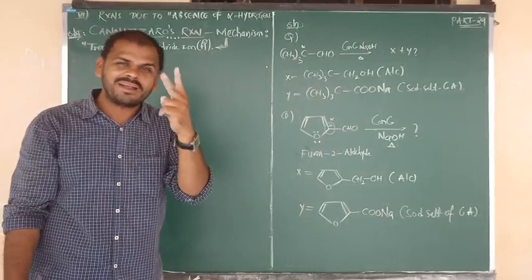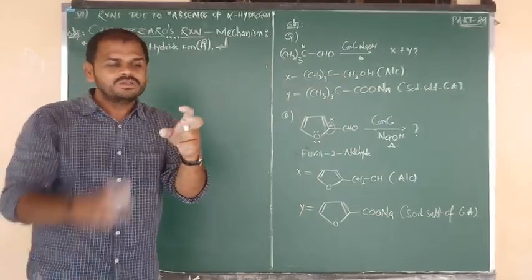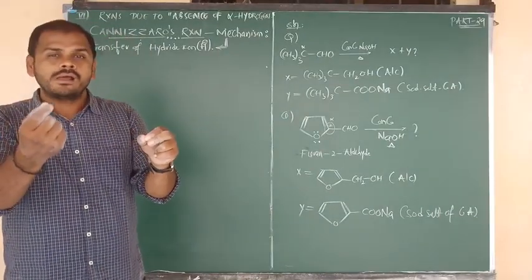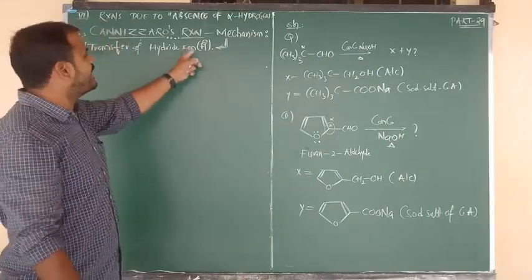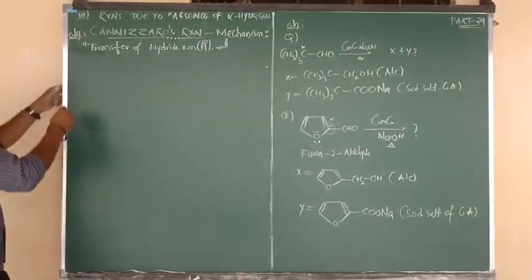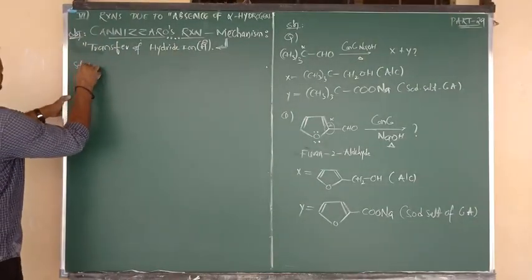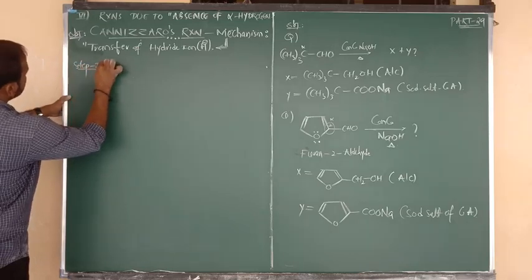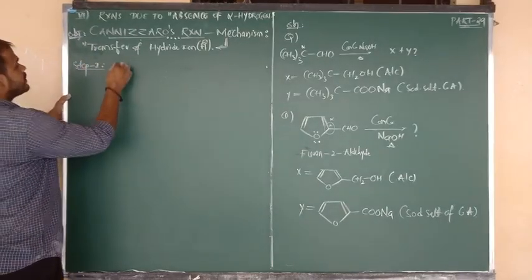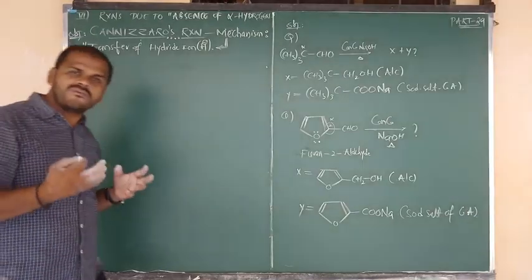So in this reaction we are taking 2 moles of aldehyde. From 1 mole of aldehyde to another mole of aldehyde, transfer of hydride ion H minus takes place. That is the main point here. Okay, I am going to show the reaction. So here, suppose, step number 1 I am going to consider. Step number 1 is actually Cannizzaro's reaction, as you know very well.